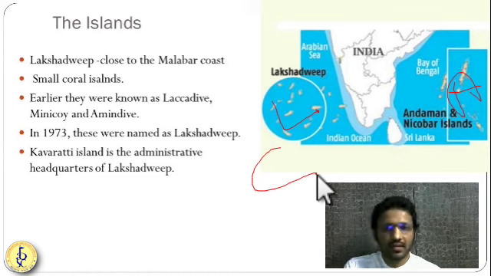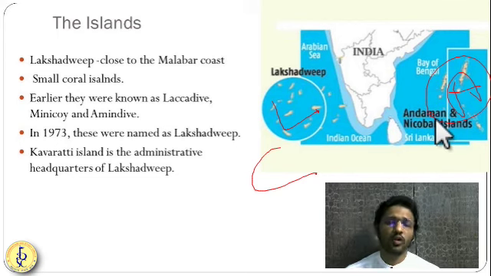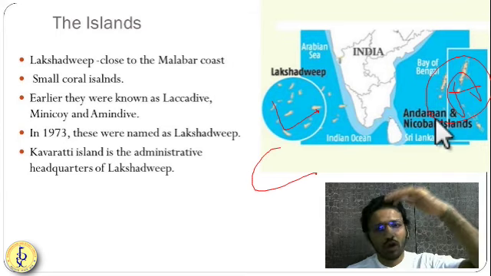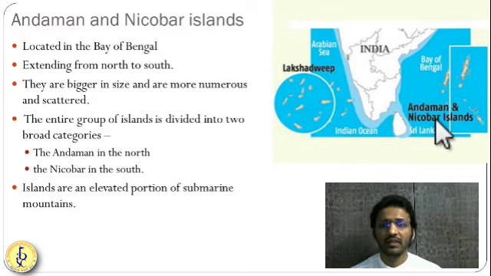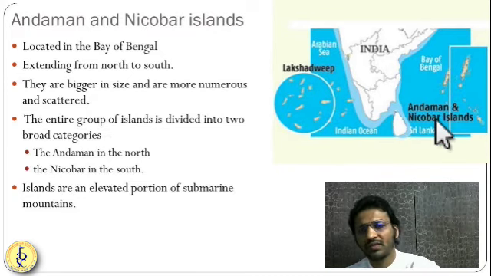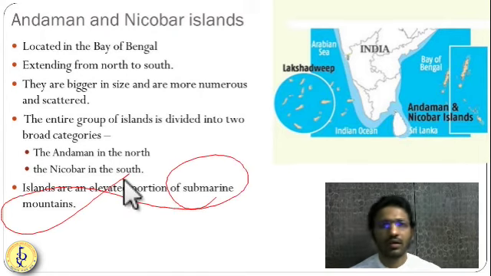And on the eastern side, we have the Andaman Nicobar Islands. Andaman Nicobar are the extensions of the Patkai Mountains in the sea. So they are nothing but the top parts of the mountain, as it is believed. So these are the Andaman Nicobar Islands. So we can call them submarine mountains as well. Okay, so these are the Andaman Nicobar Islands, and strategically they are very important.